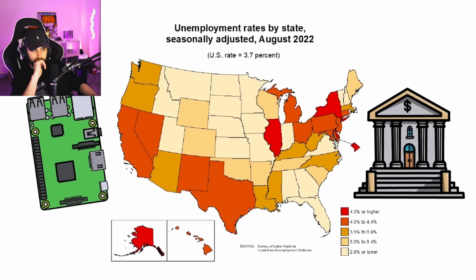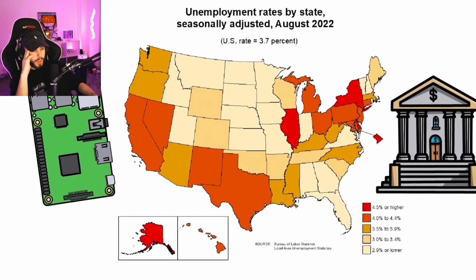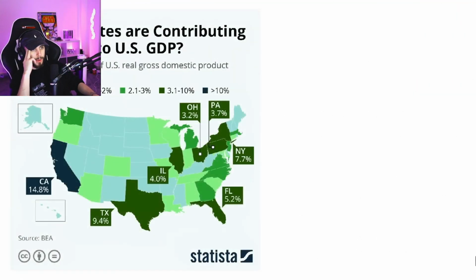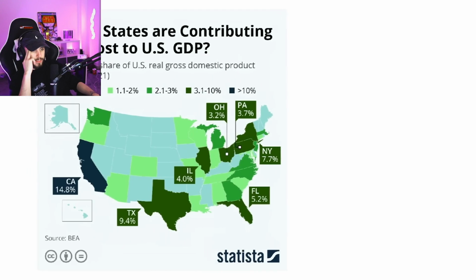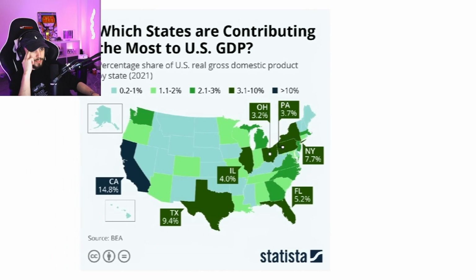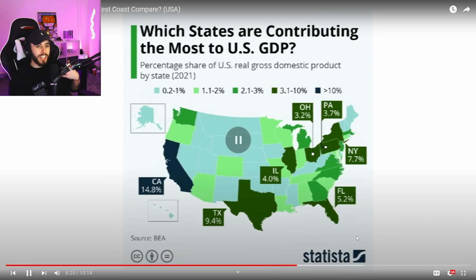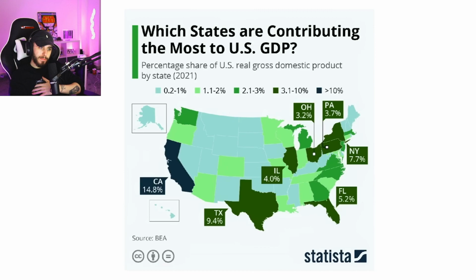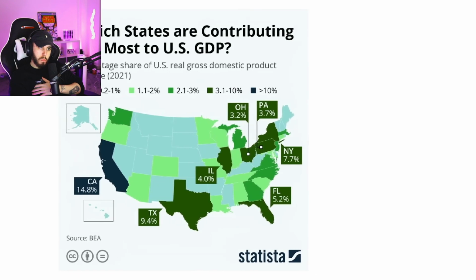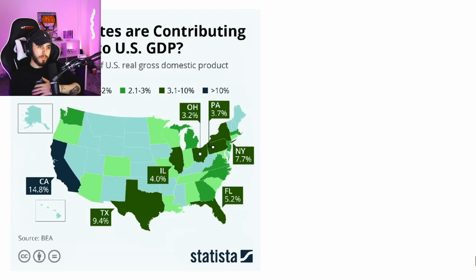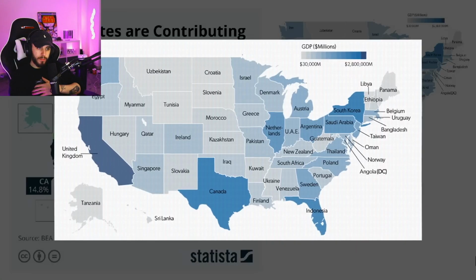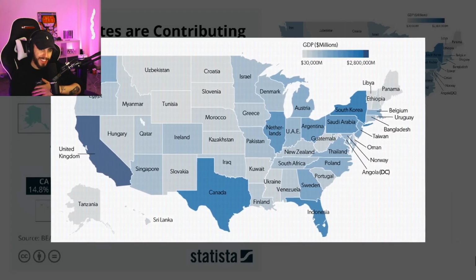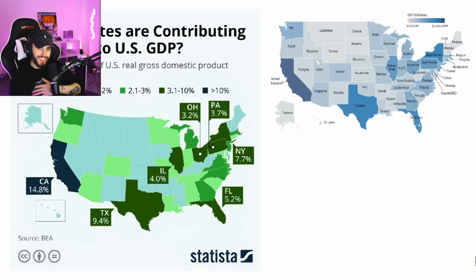The unemployment rate is something that changes all the time, but right now it seems pretty balanced between the two coasts. Regarding the GDP, in this map made by our friend and partner Statista, we can see the contribution each state makes, percentage-wise, to the national GDP. We can instantly see something like a crazy difference between the East Coast and the West, which has a higher GDP percentage. Again, 14-something states versus 3 is normal to be the case. But we must pay attention to California, with a GDP almost equivalent to the whole country of the United Kingdom, being the highest in the country and contributing 14% to the national value, over New York and Florida combined.